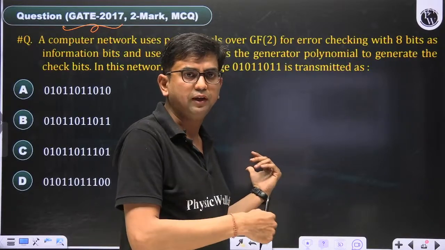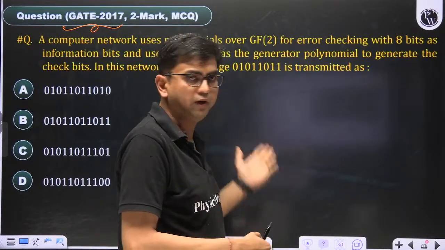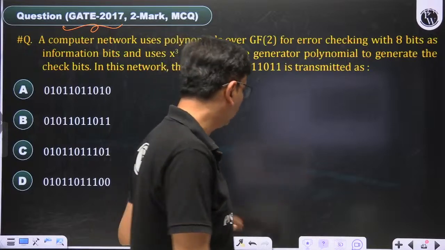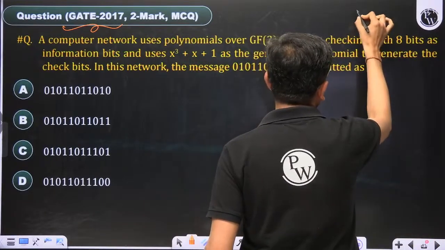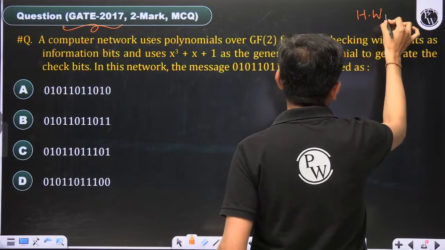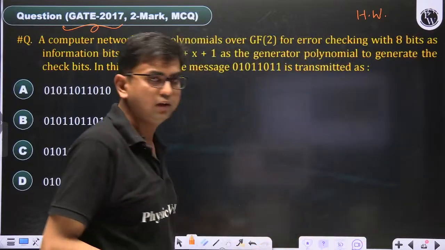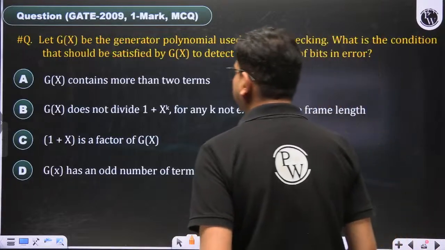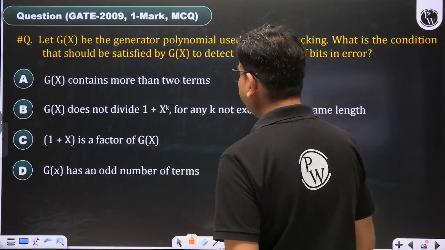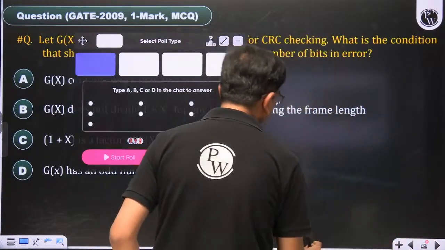We have to save the time. I am not asking it over the poll. That is homework, which we will discuss over the Telegram channel. This is an easy question; we can give the answer in 45 seconds.